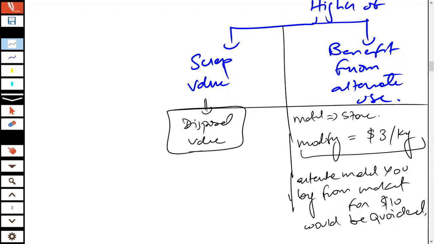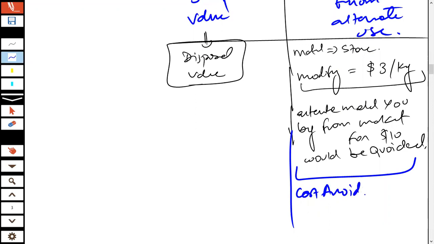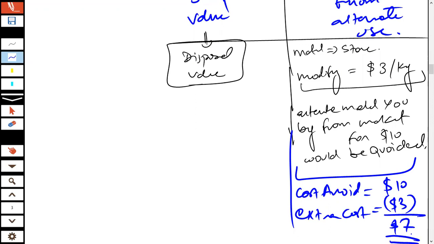As a result, the maximum benefit that you would get from this alternate use is that the cost avoided is going to be $10, and the extra cost which would be incurred is going to be $3. So net $7 is going to be the benefit that you would get.